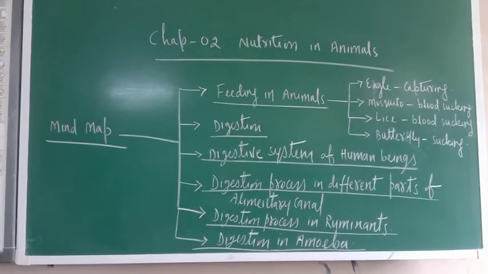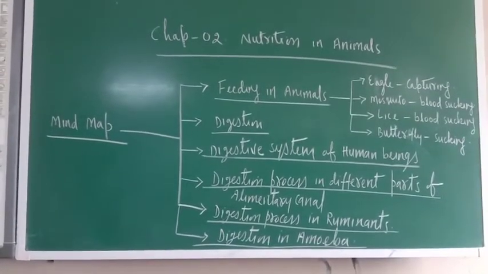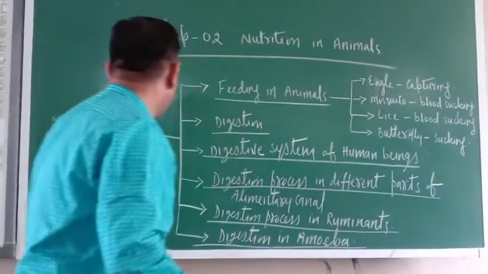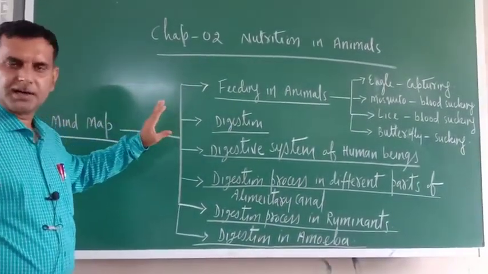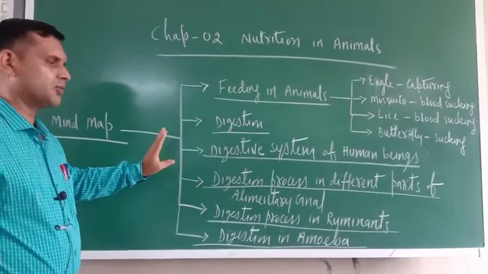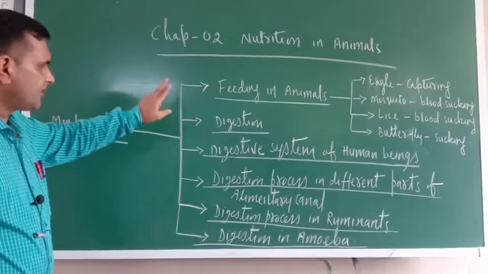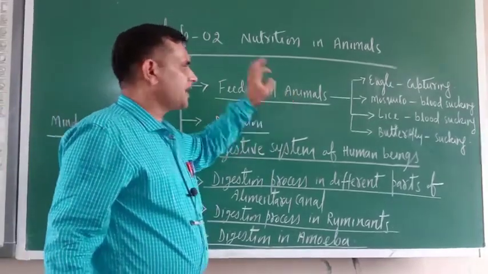First I will tell you the mind map. What is the meaning of mind map? Whatever things are included in chapter number 2, I will give their brief description here only. The first thing is feeding in animals.